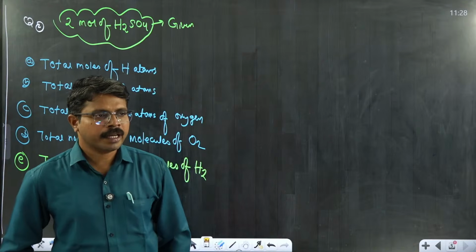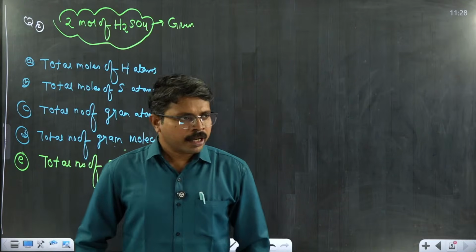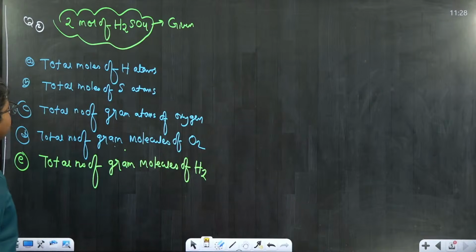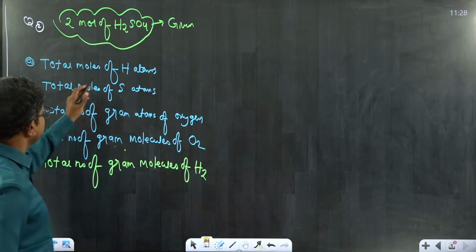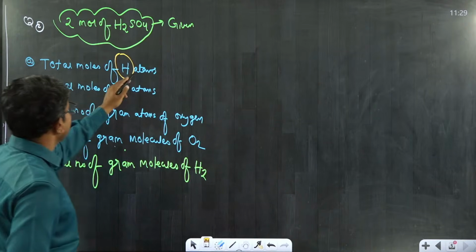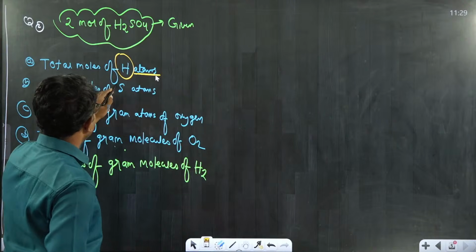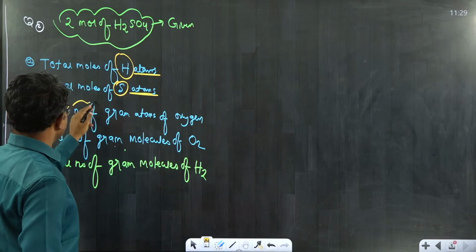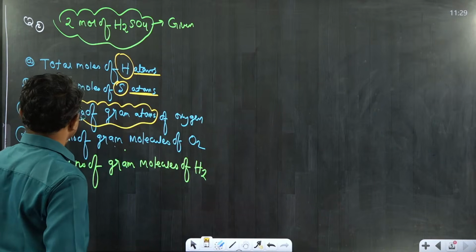Sridevi, it's okay. I hope you are working on the next question. 2 moles of H2SO4 is given. You have to find the total moles of hydrogen atoms, underline atoms, and the total moles of sulfur atoms. Then I have mentioned the term number of gram atoms.